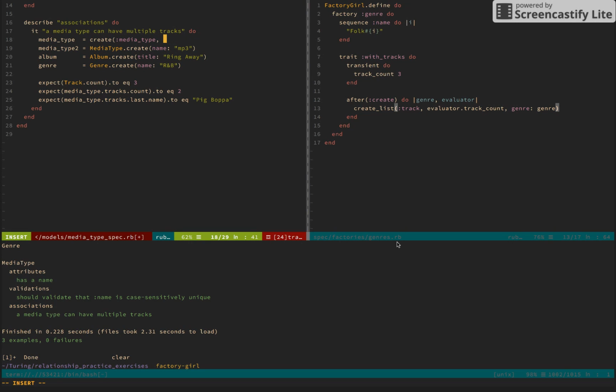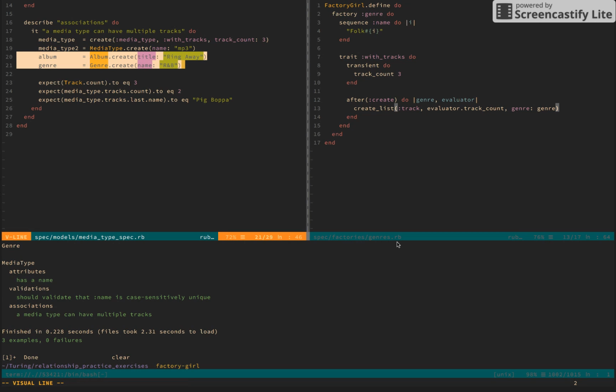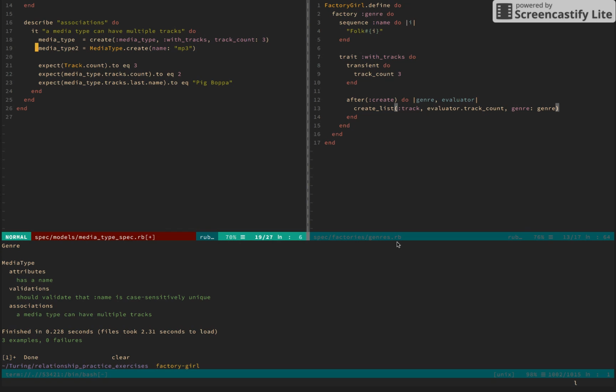So here's a case where we could maybe experiment a little bit. So I want to create a media type with tracks. Okay, and let's do track count 3 because we deleted 3, just keeping the test assertion similar. Album and genre are no longer used in that track creation. Let's do something similar here. It's media type 2.